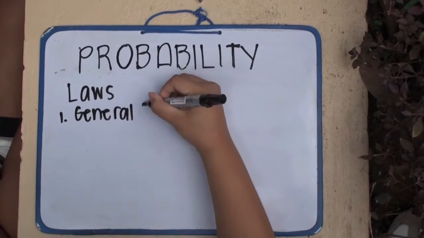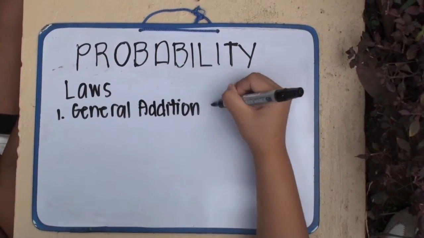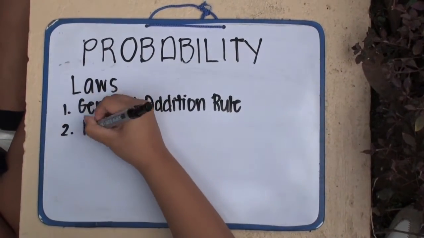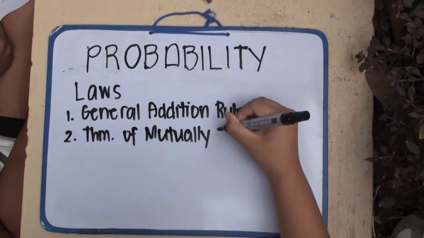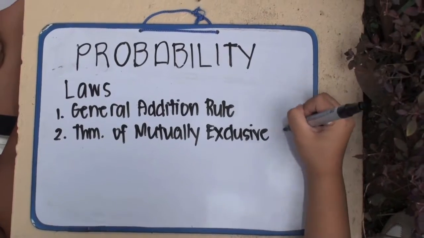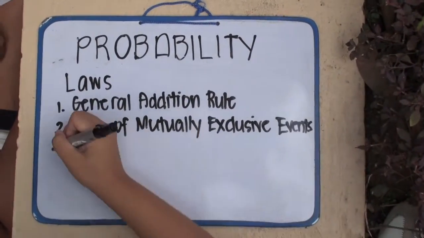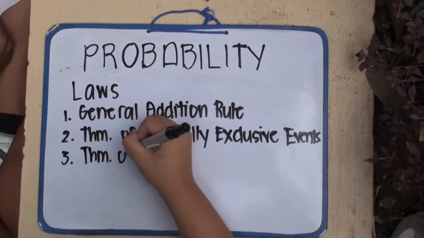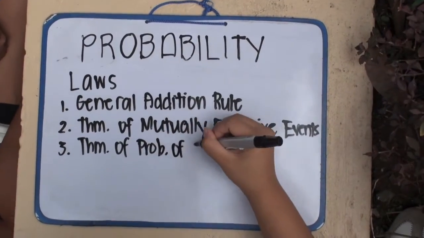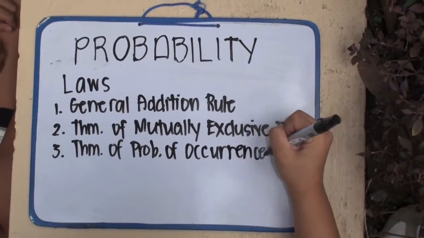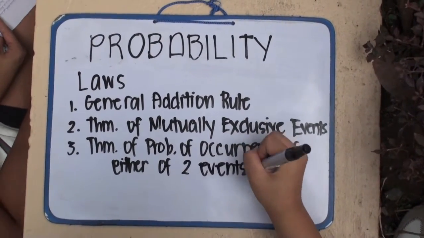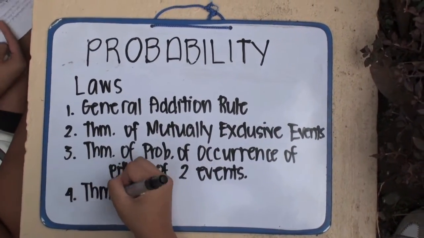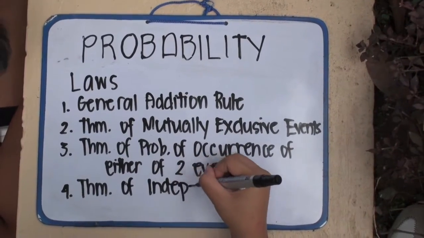There are four laws in probability. The first law is the general addition rule. The second law is the theorem of mutually exclusive events. The third law is the theorem of probability of occurrence of either of two events. And the last law, the fourth law, is the theorem of independent events.